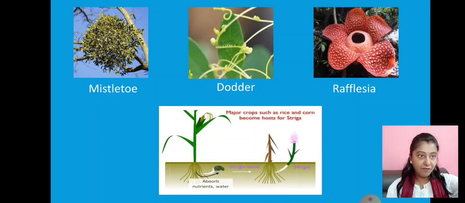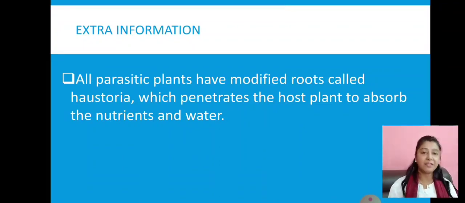In this topic I have given one extra piece of information. Parasitic plants, just to extract nutrients from the host plant, have made certain modifications. Here I have given one of the modifications, that is haustoria. It is a root-like structure which can come out of the stem or the roots. They penetrate and poke inside the host plant and absorb the nutrients out of it. They poke into the host plant and reach the xylem and phloem.